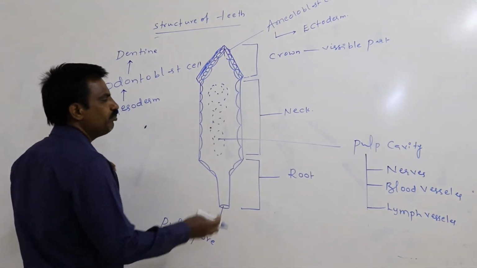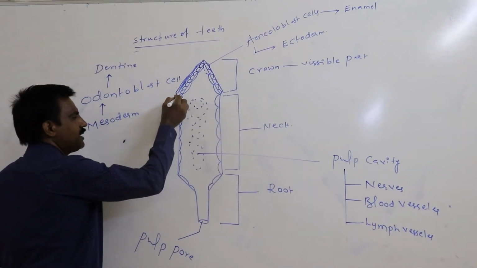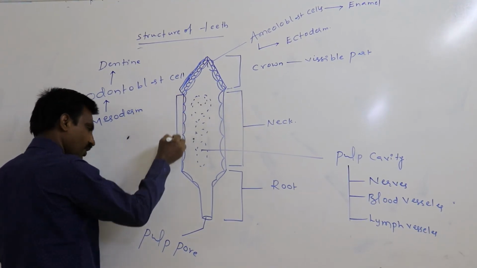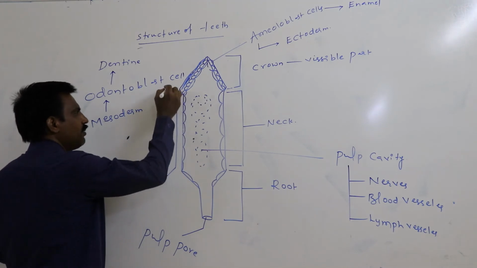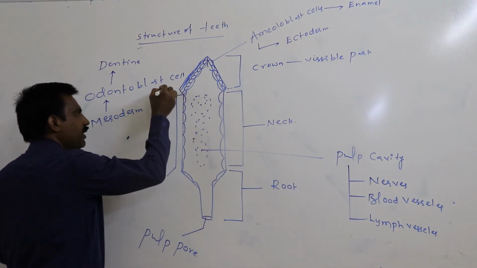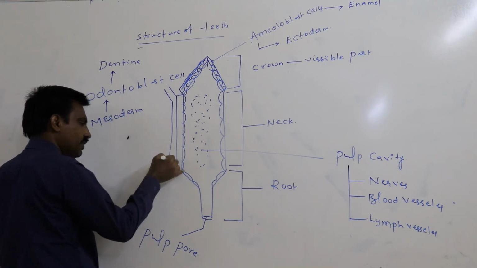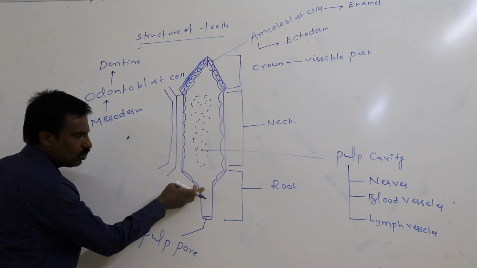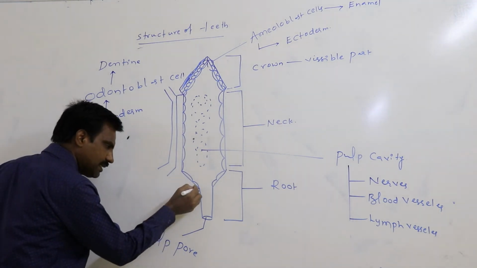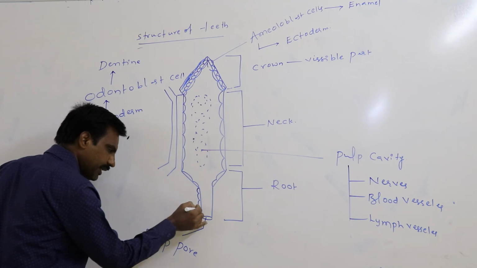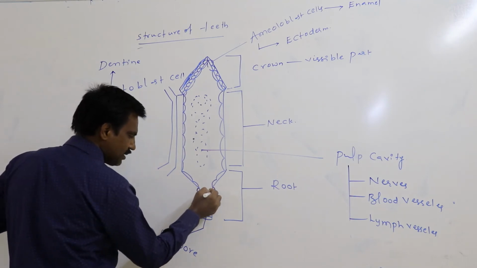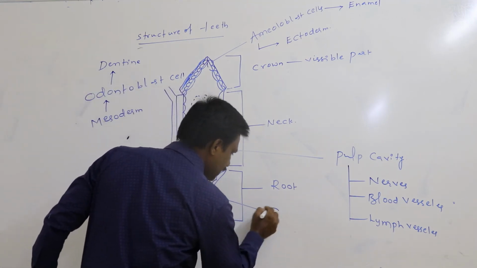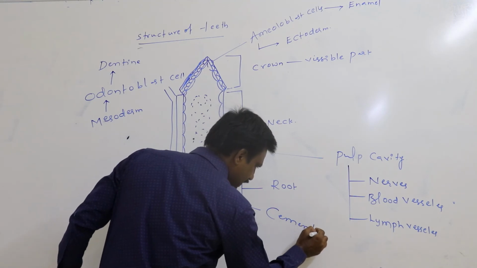Again, the middle part of the teeth, that is the neck, is covered with gum. This is covered with gum here, on both sides also. Again, the root of the teeth is covered with a specialized substance. That substance is said to be the cementum.